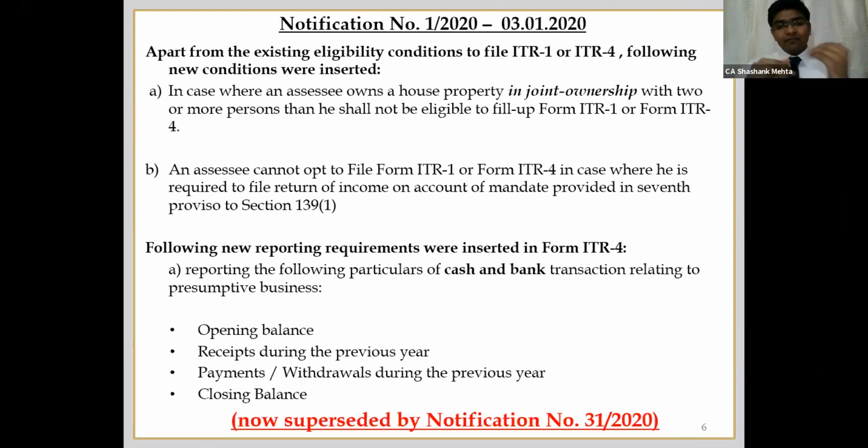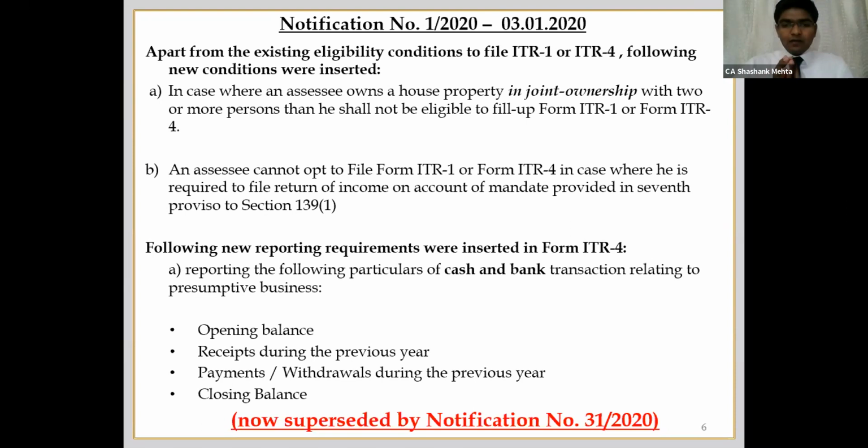Similarly, in ITR 4, there was a specific requirement to indicate the opening balance, receipts, payments, as well as the closing balance of your cash account. That was a complicated job for a small businessman, to make an account of cash.